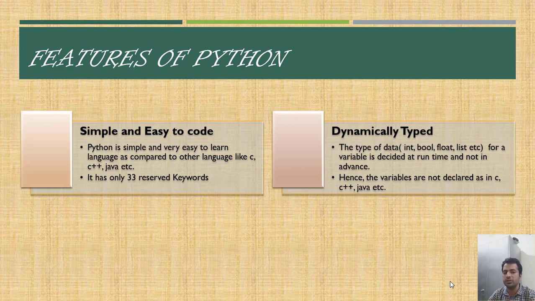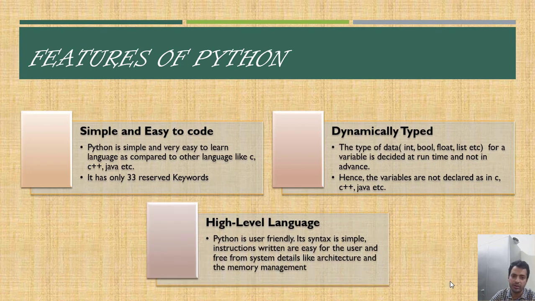Okay, so it is the responsibility of the interpreter to do all this, and it's not the headache of the program. Hence the variables are not declared as in C, C++, Java, etc. All those things we need not take pain over in case of Python. So it's a high level language, which we have also seen. All these things are somewhat interrelated. When we say that Python is simple because it is a high level language, that's why when we cover a single topic, several other topics might be covered as well.